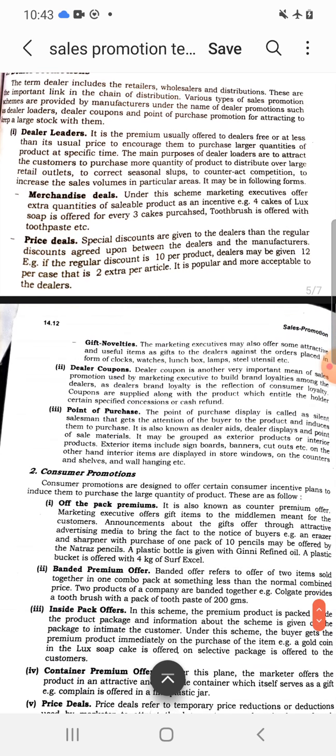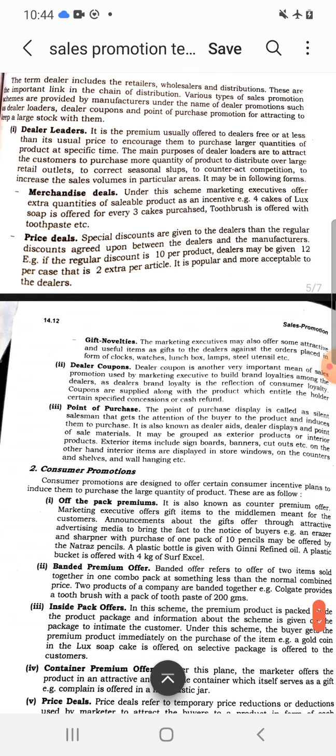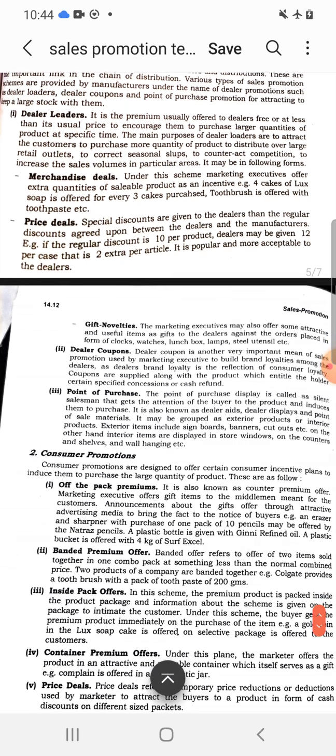First is dealer loaders. Dealer loaders means just inducing the dealers to buy a large quantity at a specific time. It further includes merchandise deal. Merchandise deal motivates the dealers to buy more quantity at the same price. For example, buy one get one free.